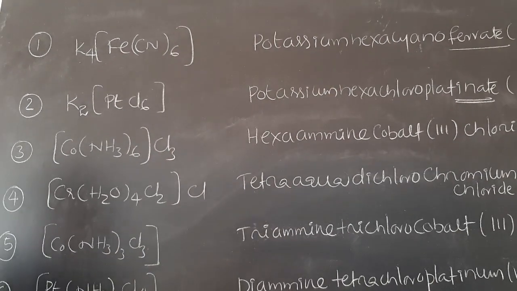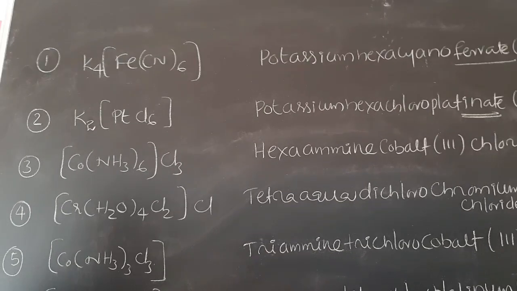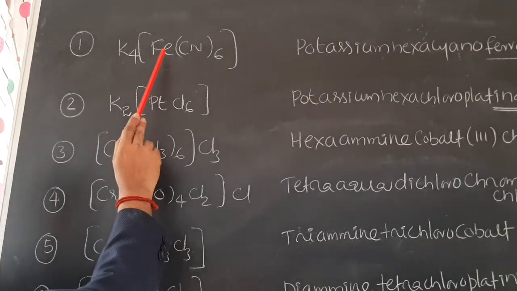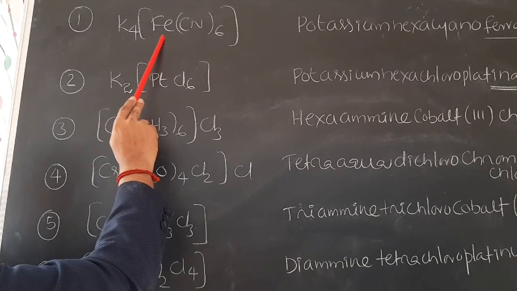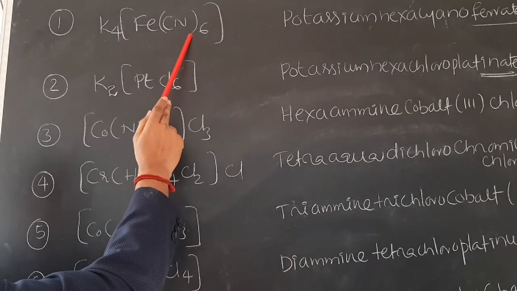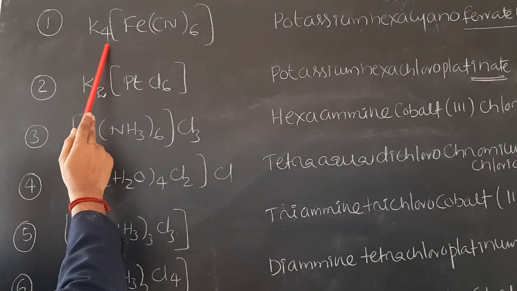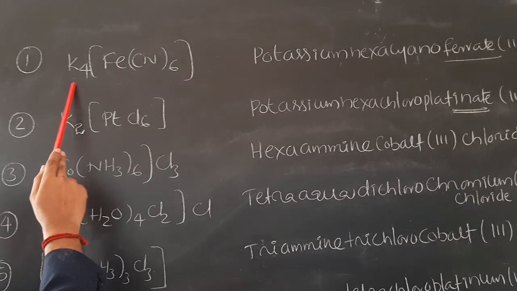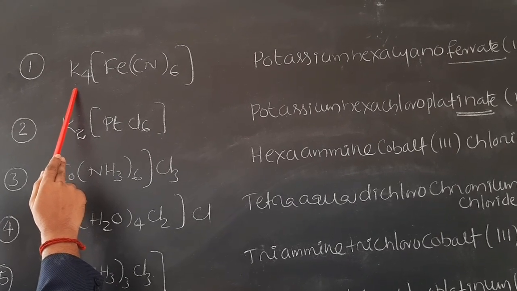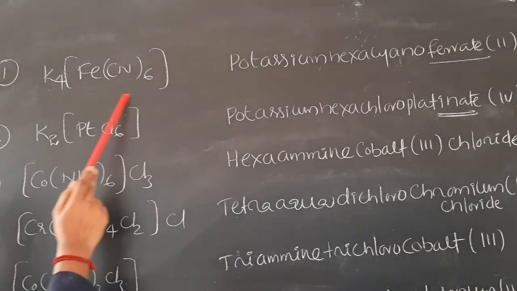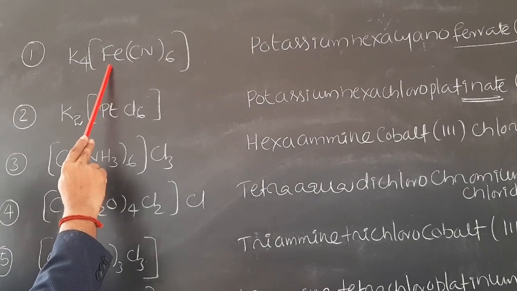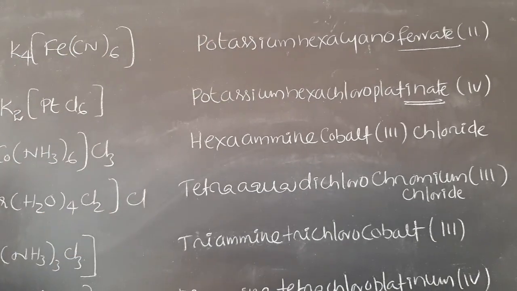After completion of the name, we have to represent the oxidation state of the central metal ion. How can we find out the oxidation state? There are 6 CN minus ions, minus 6. There are 4 K plus ions, plus 4. Therefore, minus 6 plus 4, net charge is equal to minus 2. The complex carries a charge of minus 4 overall, so the iron necessarily contains 2 units of positive charge. Hence, it is ferrate(II).